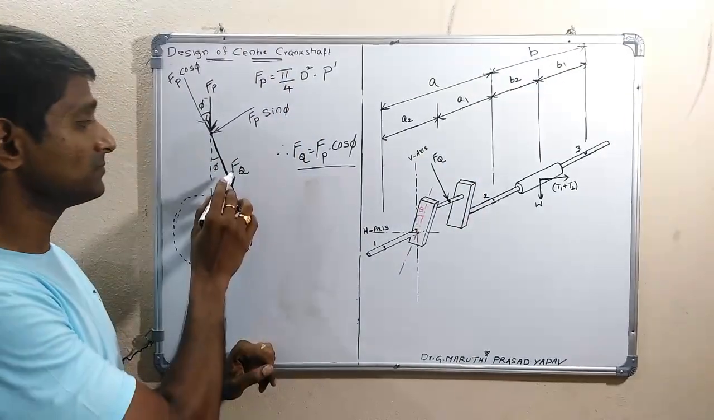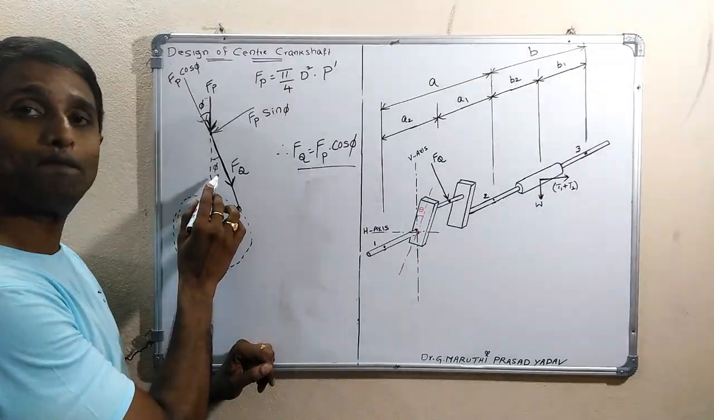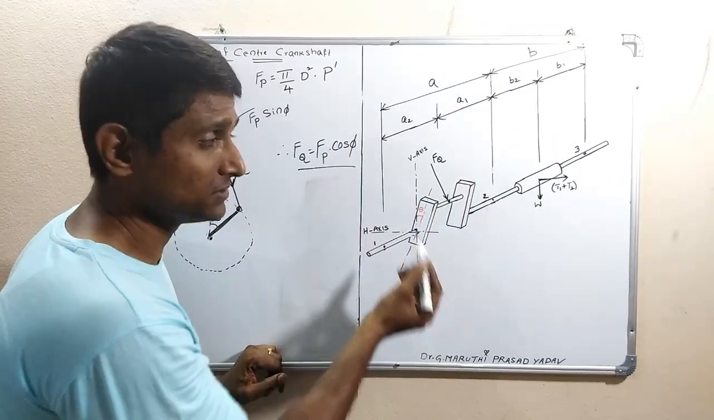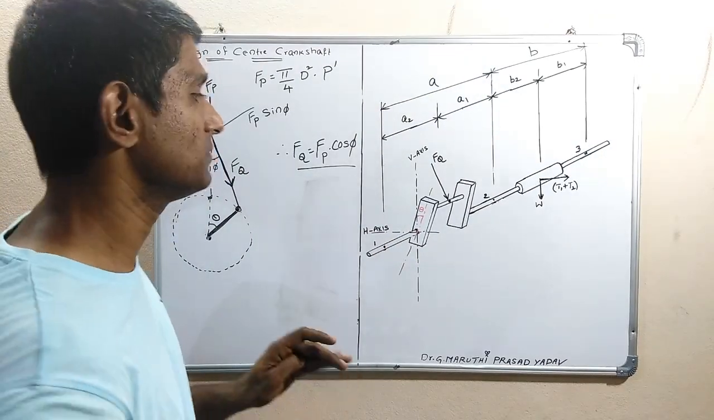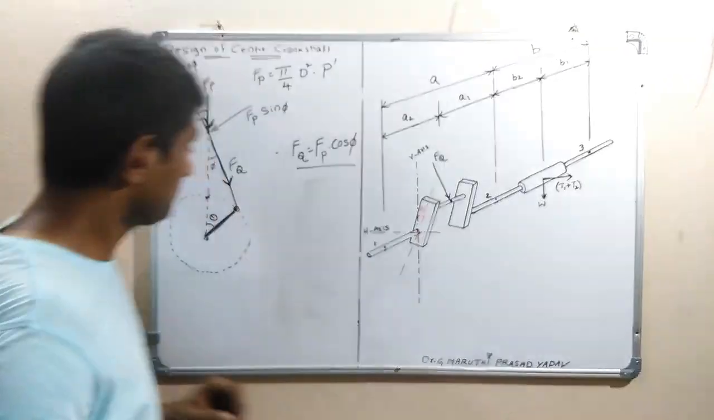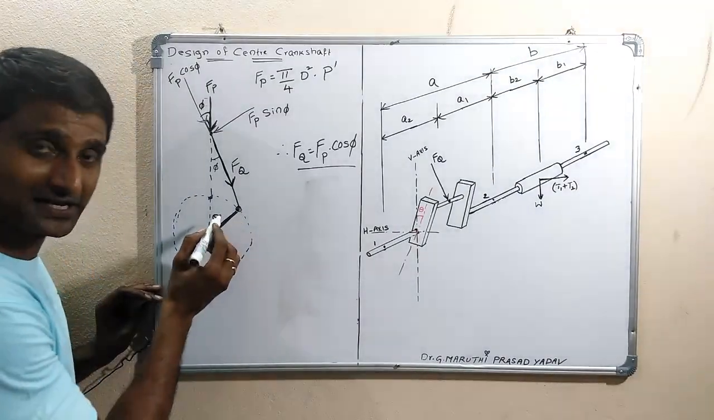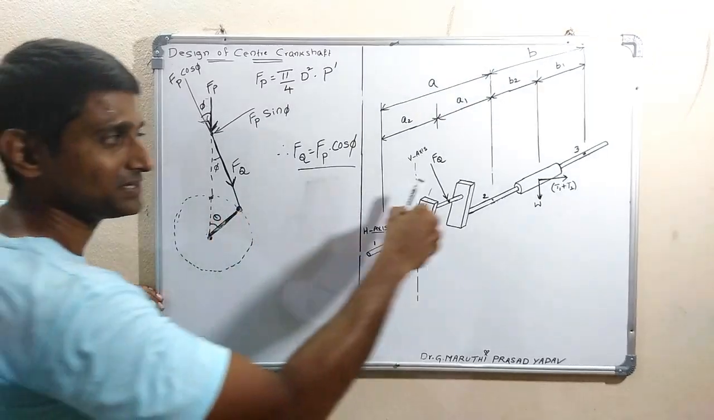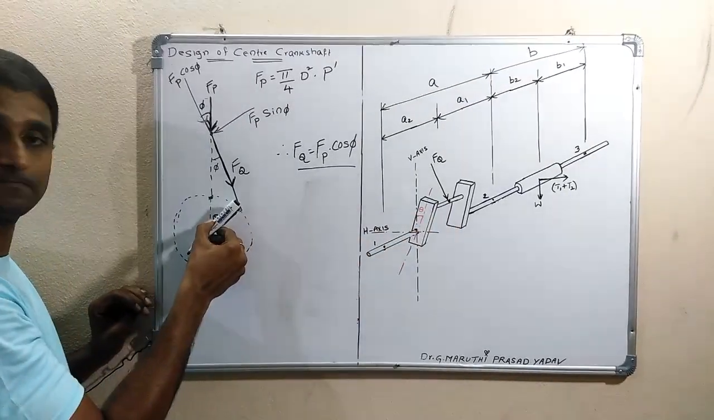At what angle? Angle of phi with respect to vertical direction. That, if you want, you can represent with respect to vertical direction. Okay. Now see here. This FQ is acting here. This FQ is acting here. As I said, this is web. This is nothing but this web.